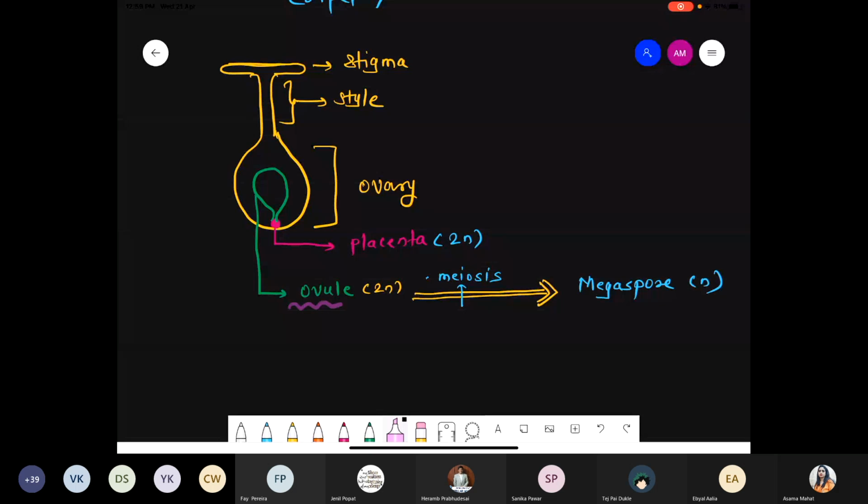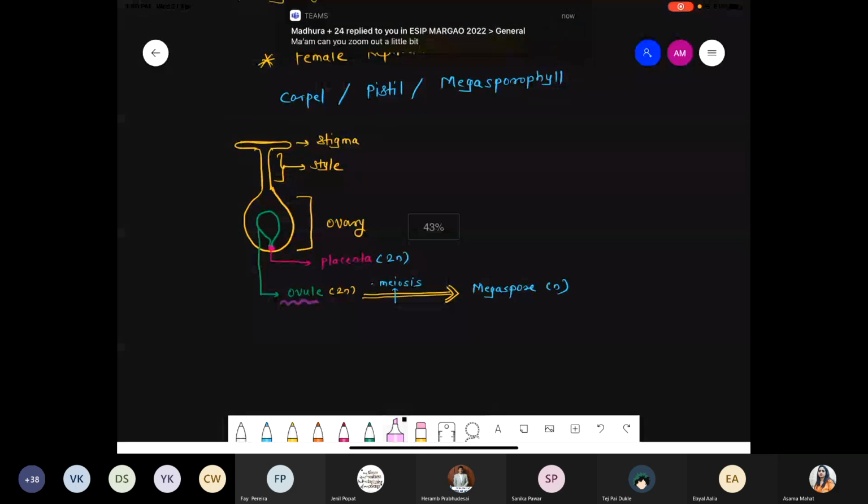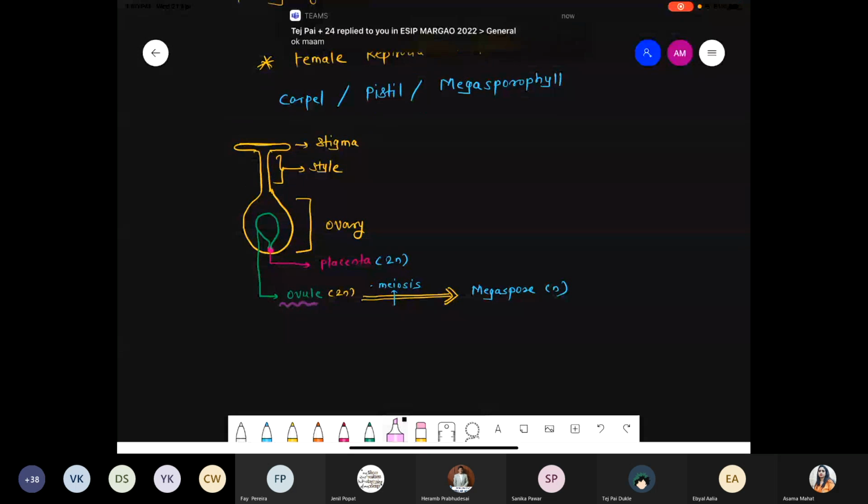That typical ovule undergoes the process of meiosis. After the meiosis they produce the megaspore. Okay, what do they produce? They produce the megaspore. The microspore stage is a part of the male reproductive structure. Now if we talk about the female reproductive part, this ovule is a part of the female reproductive structure. Ovule undergoes the meiosis process and produces a megaspore, which is a female spore.